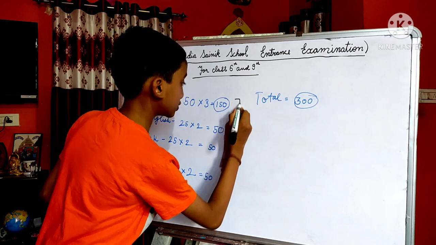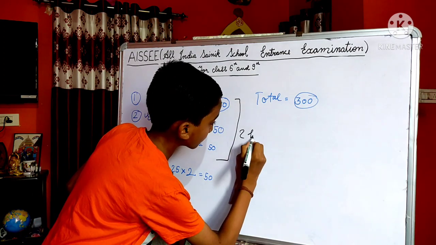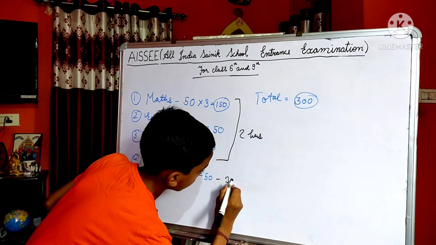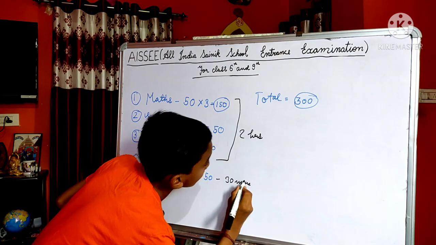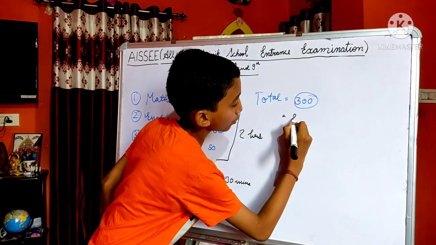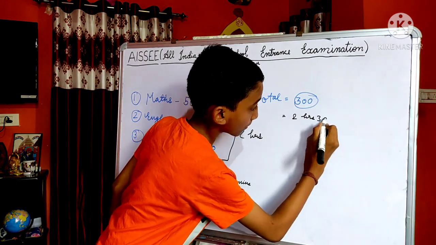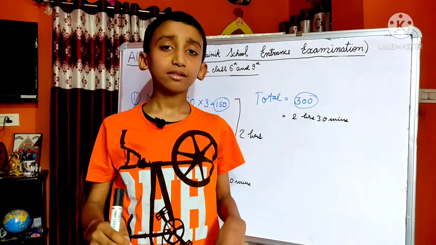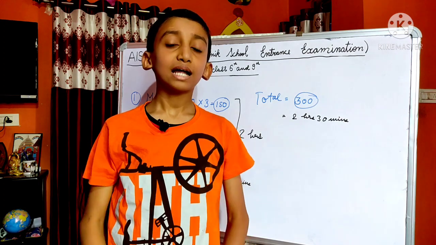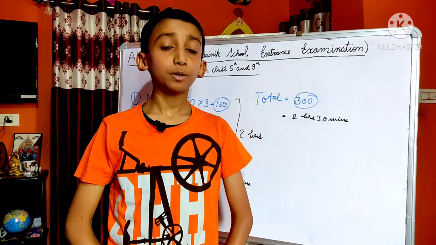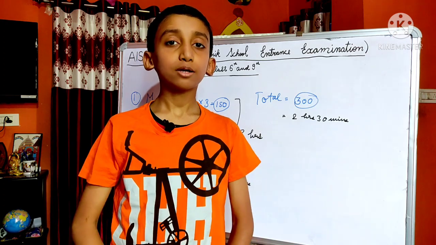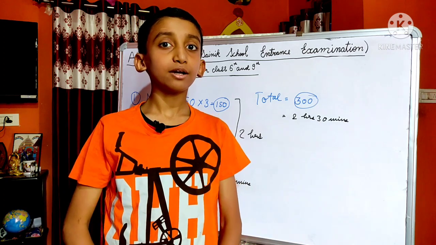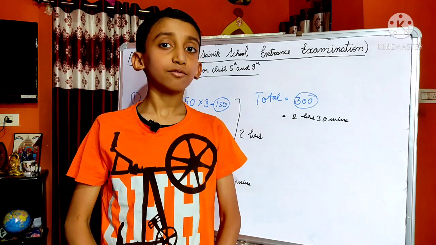So I will tell you about the time. For maths, English and GK you will get 2 hours, and for IQ you will get 30 minutes. So the total timing is 2 hours 30 minutes. And as you can understand, last year, because of lockdown, I prepared myself at home only, not by going to coaching. I qualified in my written examination, and I will cover your whole syllabus.